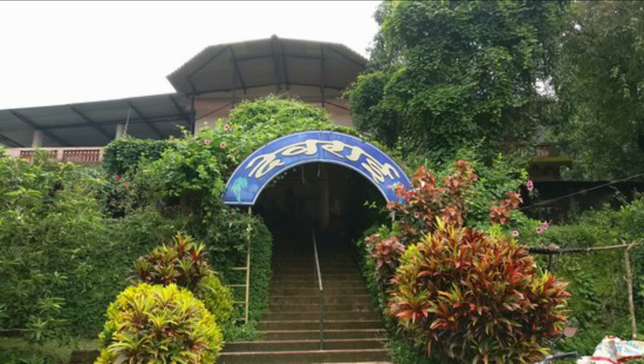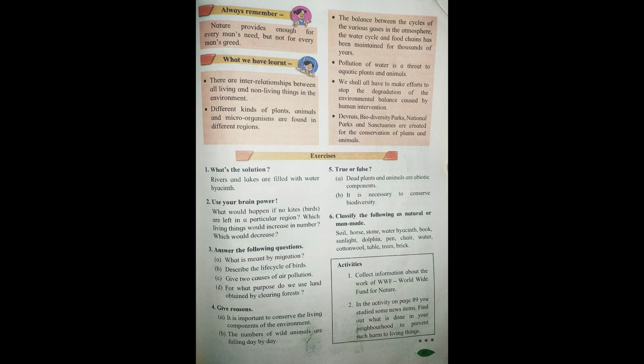In Maharashtra also, we have many other such Dev Rais. And in Madhya Pradesh also, there is one typical Dev Rai, like the Dev Rai of Maharashtra, but the name is different. It is known as Sharan Van. These devrais give shelter not only to plants but also to the animals which live there. In olden times, devrais can be called the sanctuaries of today. The name which we give to sanctuary today, in olden times was devrai.